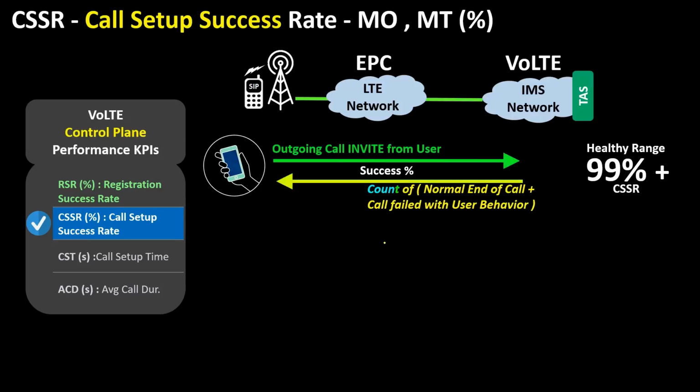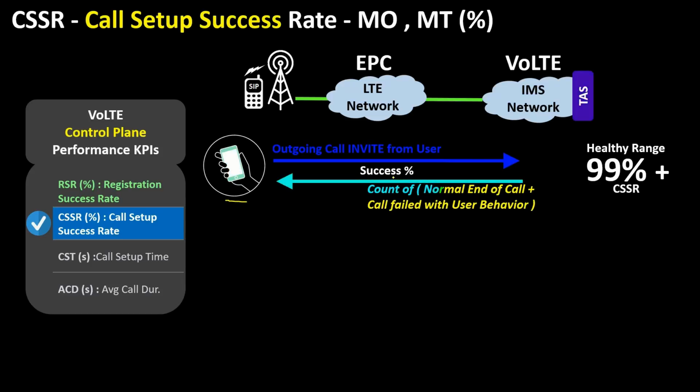CSSR is our second important KPI. CSSR tells you how easily users are able to make and receive calls on the VoLTE network. CSSR stands for Call Setup Success Rate. This is calculated separately for outgoing calls and incoming calls. The CSSR indicates the probability of successful calls initiated or received by the user. With low CSSR, customers will not be able to make calls on the VoLTE network.